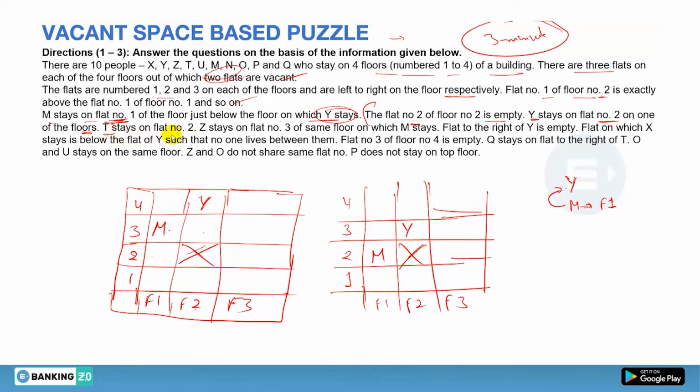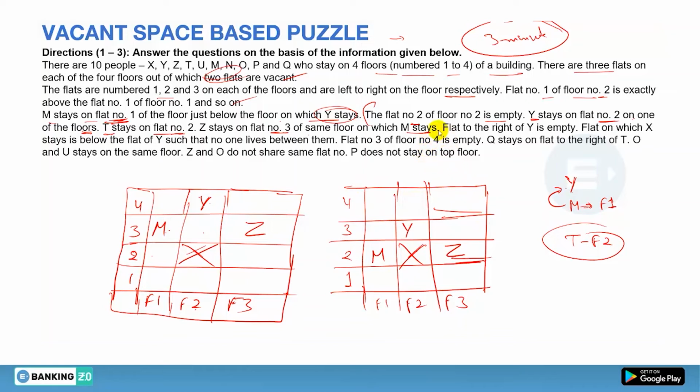T stays on flat number 2. Okay, now this is very sure that T must be in the flat number 2. Clear? Okay. Z stays on flat number 3 on the same floor on which M stays. So if M is on the 3rd floor in this case, Z must be in the flat number 3, so Z must be here, and in this case if M is here, Z must be here. Yes or no? Till now it is clear?